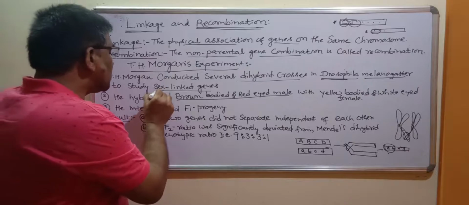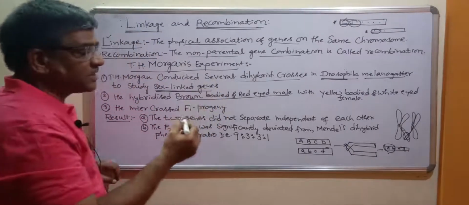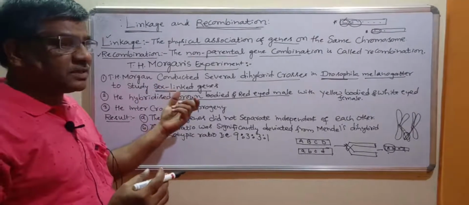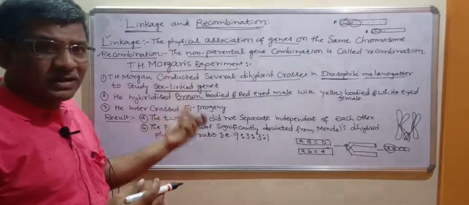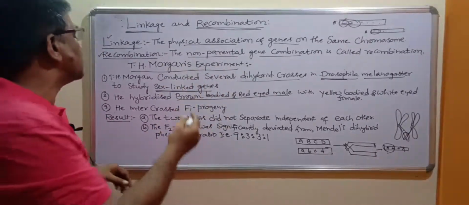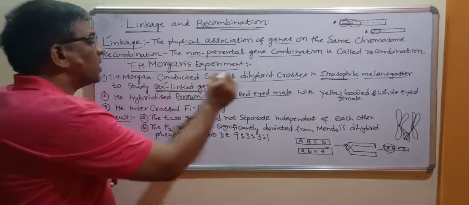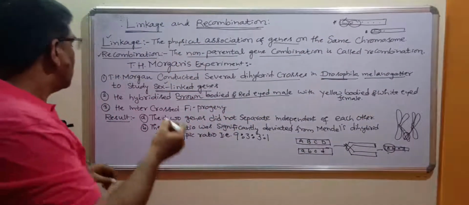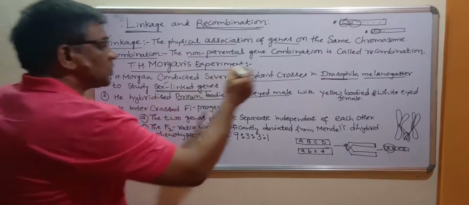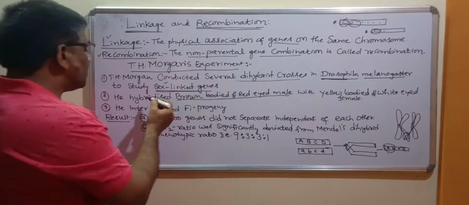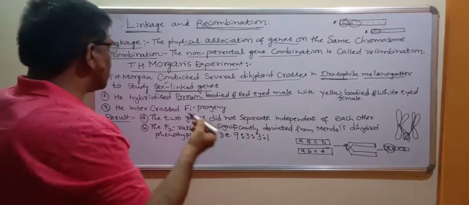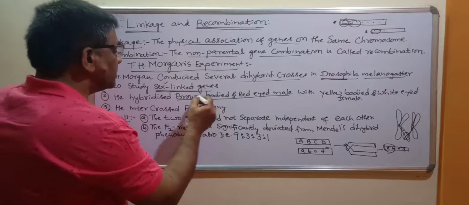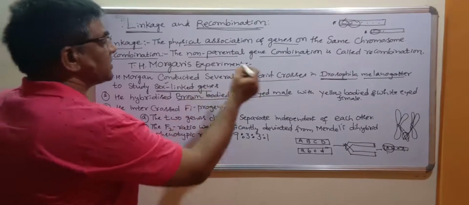To know the inheritance of sex-linked genes, how genes which are linked with the sex chromosomes, genes present on the sex chromosome or particularly on the X chromosome, get inherited to the next generation, Morgan conducted several dihybrid cross experiments in Drosophila melanogaster. You know that very well, it has many genetic variations, from which Morgan selected some characteristics to conduct this dihybrid cross.